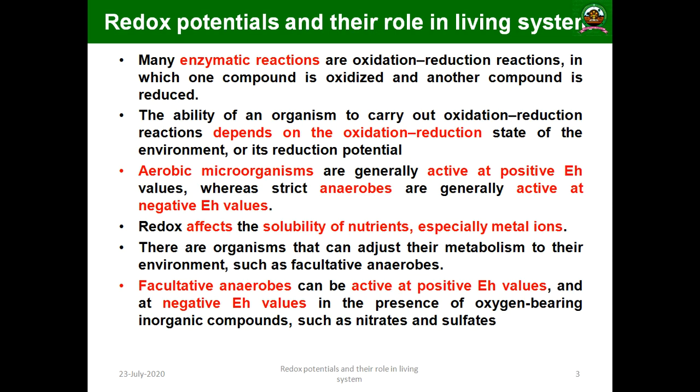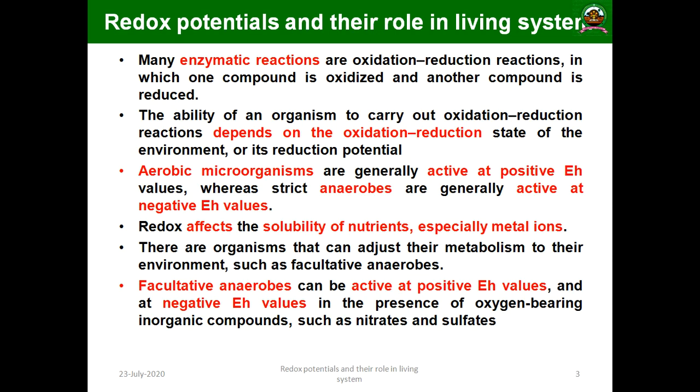Redox potential mainly affects the solubility of nutrients, especially the transport of metal ions. There are organisms that can adjust their metabolism to a lower potential environment, such as facultative anaerobes, which can adjust to the oxidation reduction potential.